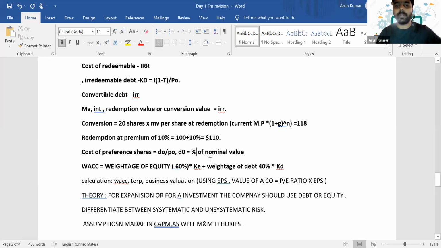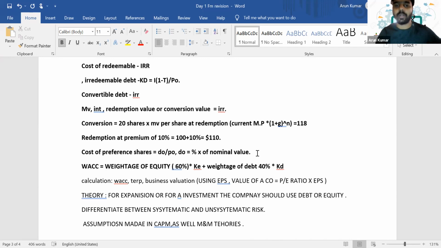So the dividend will be whatever the percentage is, multiplied by the nominal value. Then you will get the D0, the current dividend. An X or Y percentage will be given in the SOFP, a 4% preference shares or a 5% preference shares. So you have to take that percentage multiplied by the nominal value, then you will get the dividend. So D0 by P0, that's the formula to calculate the cost of preference shares.